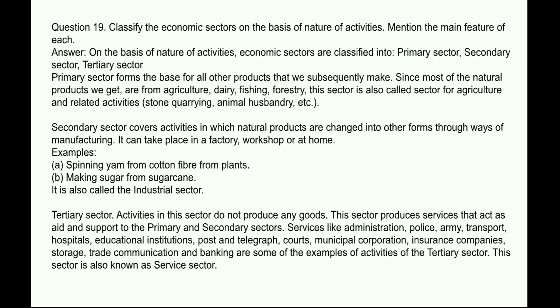This sector produces services that act as aid and support to the primary and secondary sector. Services like administration, police, army, transport, hospitals, educational institutions, post and telegraph, courts, municipal corporation, insurance companies, storage, trade, communication, and banking are some of the examples of activities of the tertiary sector. This sector is also known as service sector.